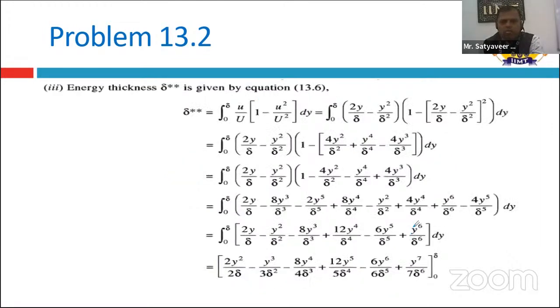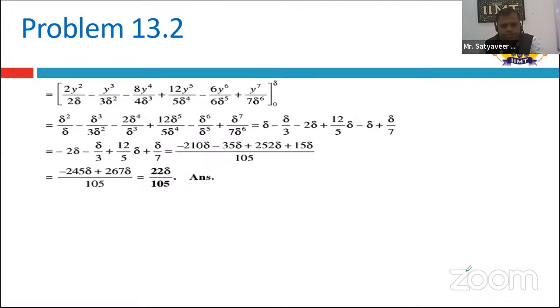Now next is how to find out the energy thickness based on the question given. In this case, we have to find out the value of the U by capital U ratio, or you can say the velocity distribution pattern value. So we put the value of U by U infinity, and by solving the particular question, we can get the value of energy thickness. We can simply solve these questions by a simple method, and the energy thickness is found to be 22 by 105 into delta.